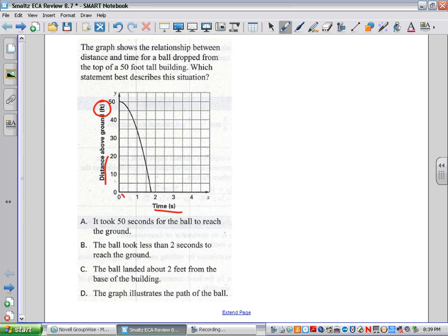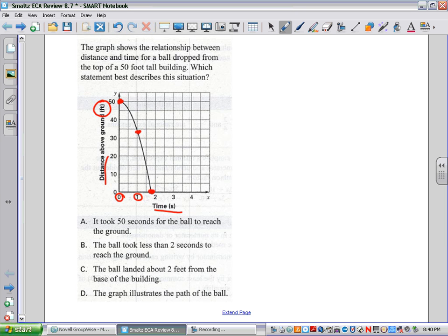At 0 seconds, the ball is 50 feet, on top of this building. After 1 second, it looks like it's going to be, I don't know, almost 35 feet. Then look, when it hits the ground, right out here, it's almost 2 seconds. So this ball, from 50 feet down, hits the ground in almost 2 seconds.